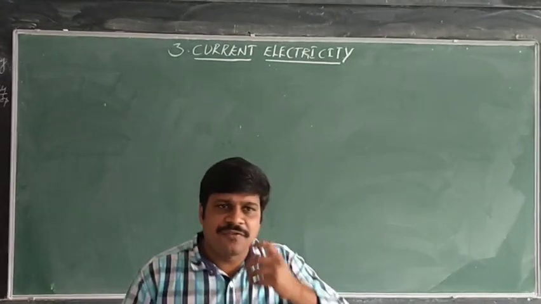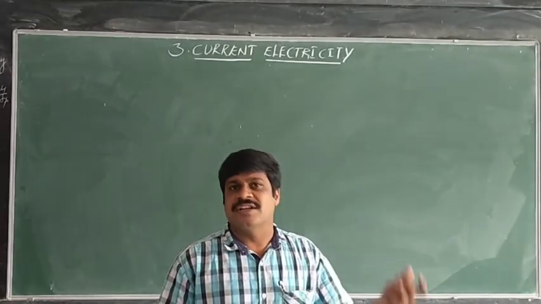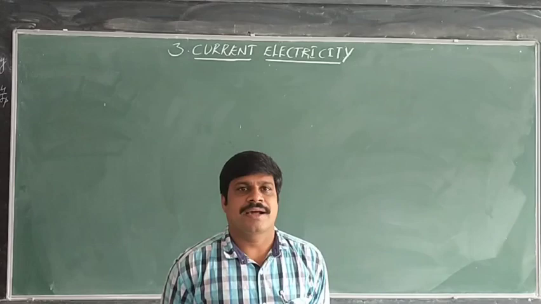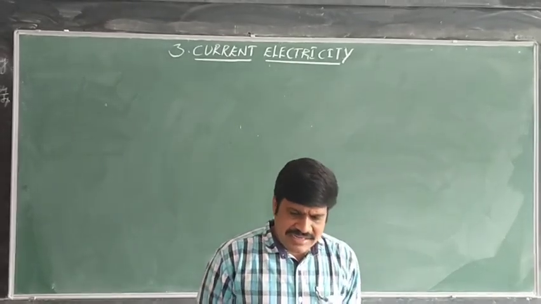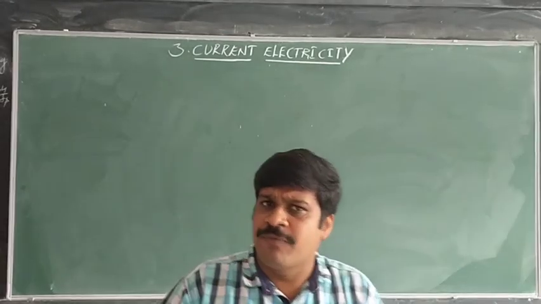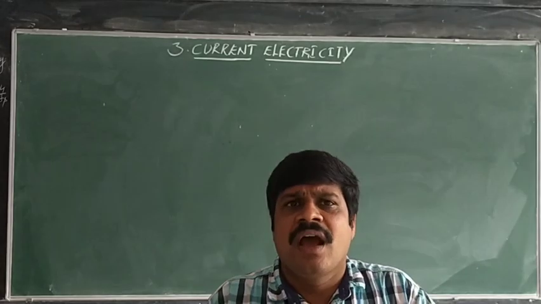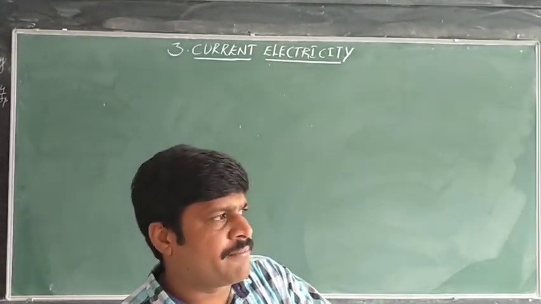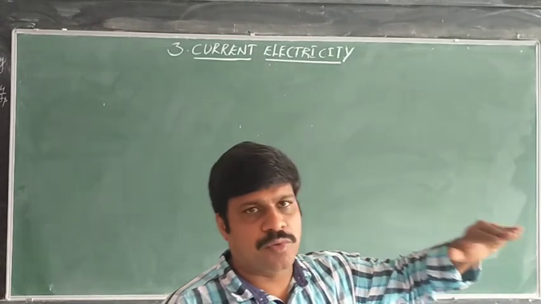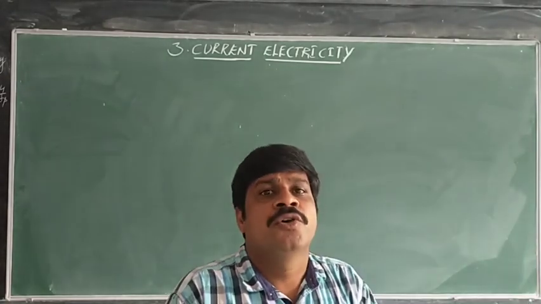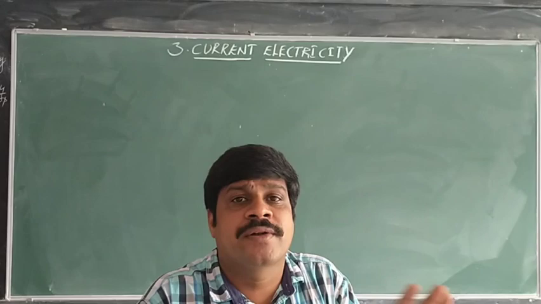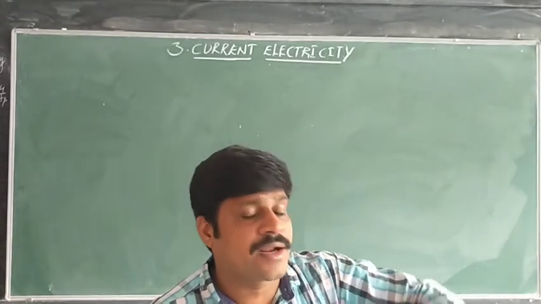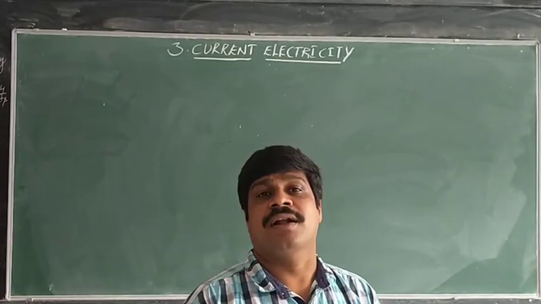If the charges are flowing with respect to time, that is said to be electric current. Sir, simply can charge flow? By itself, charge is surely not going to flow from one end of the conductor to the other end.